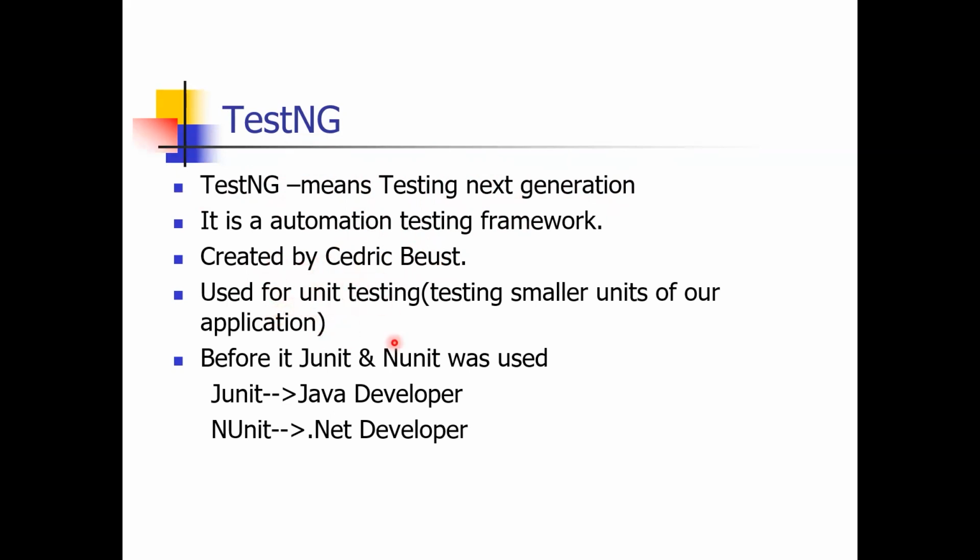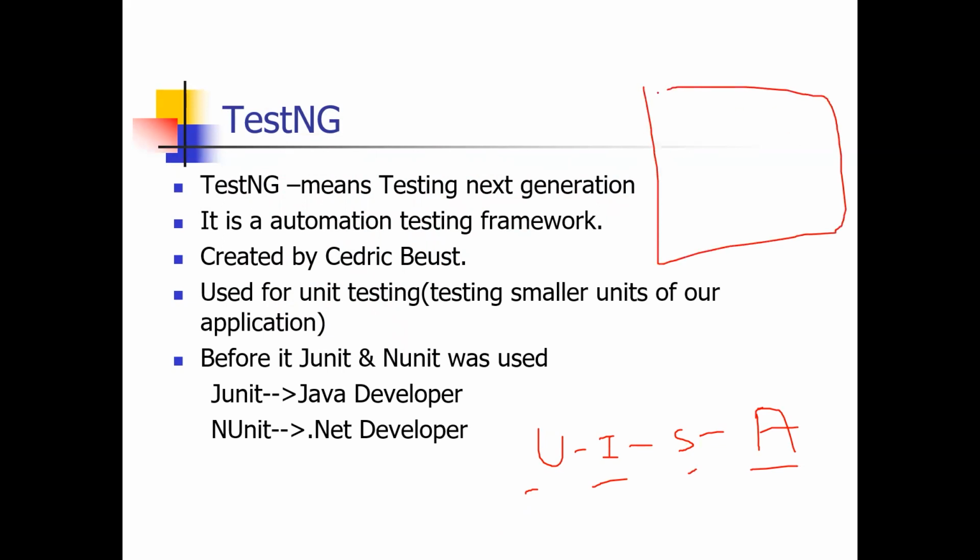If you remember, what do we mean by unit testing? In testing, there is unit testing, integration testing, system testing, and acceptance testing. Testing is divided into these four levels.